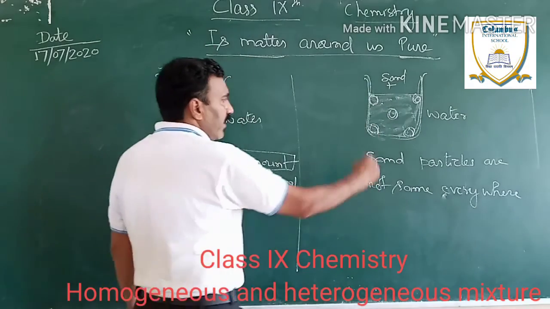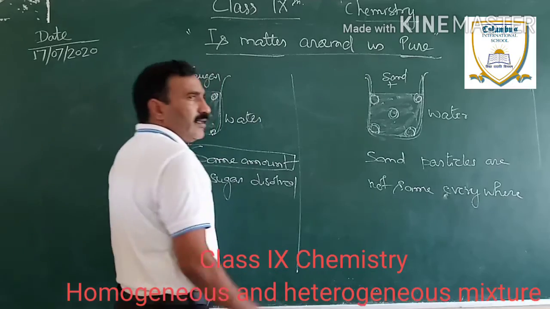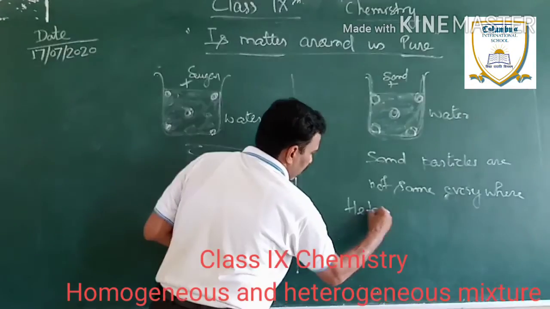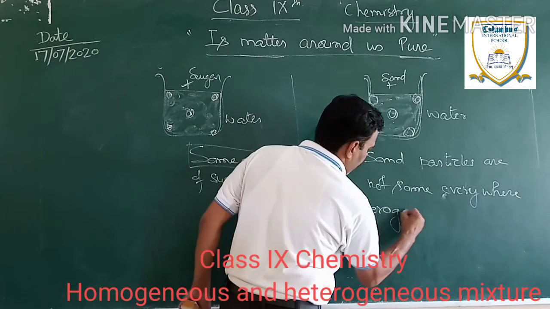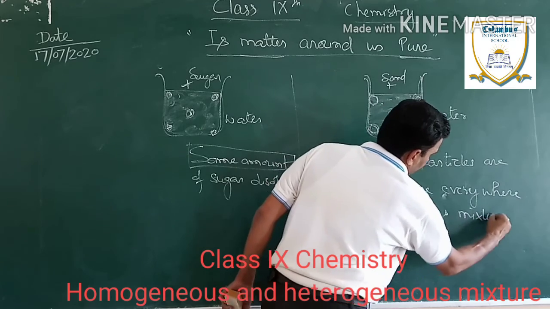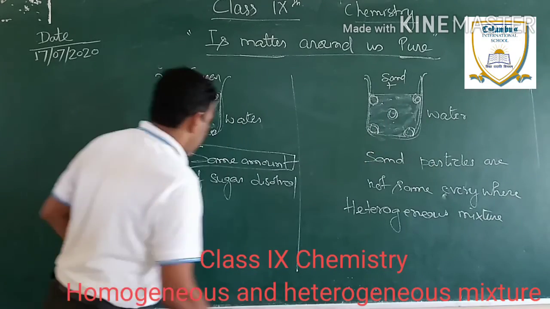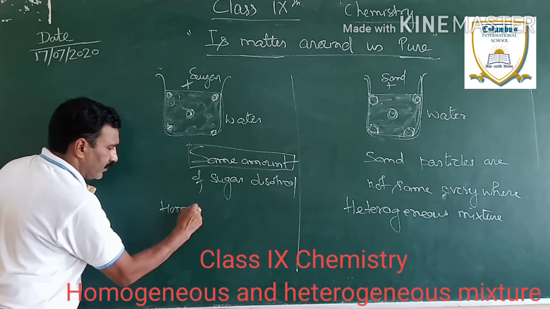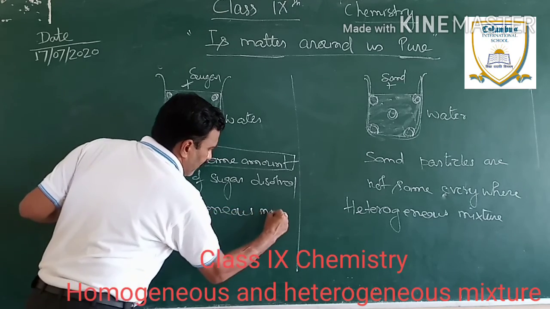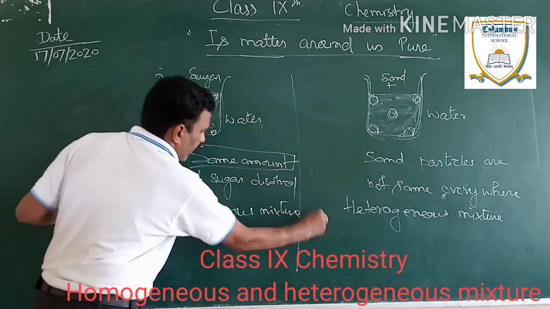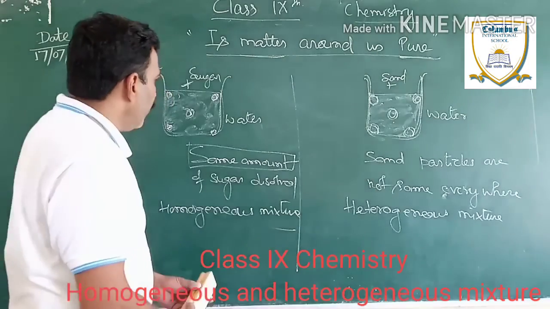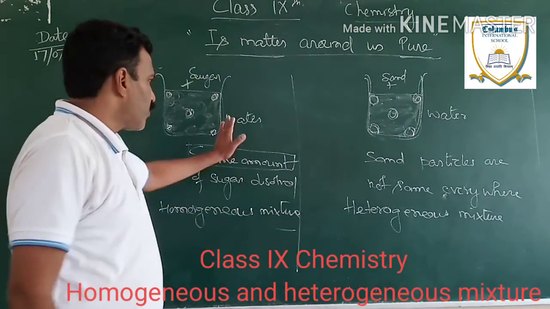Hence, we can say this is not a sample which is homogeneous. Hence, this is heterogeneous mixture, and this is homogeneous mixture. Now, I think the concept of homogeneous and heterogeneous has been clear to you. Before moving to the next, just watch this carefully.